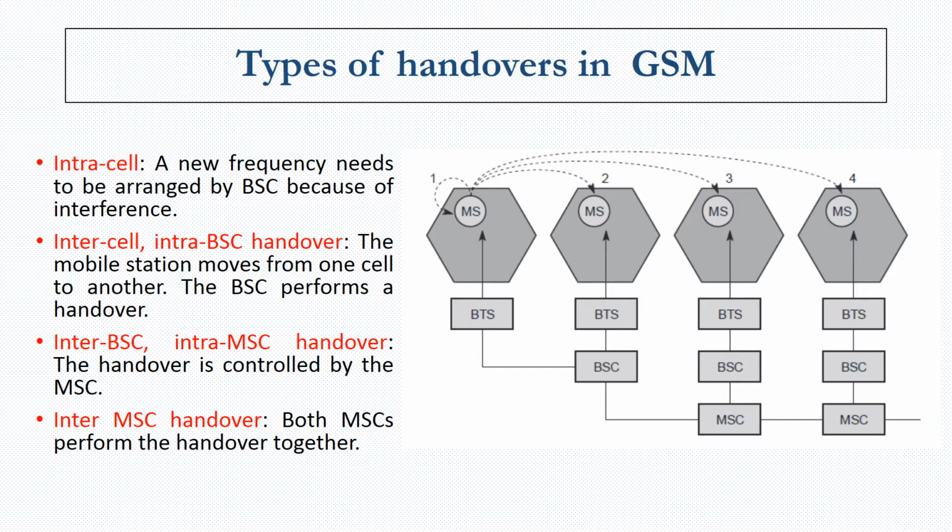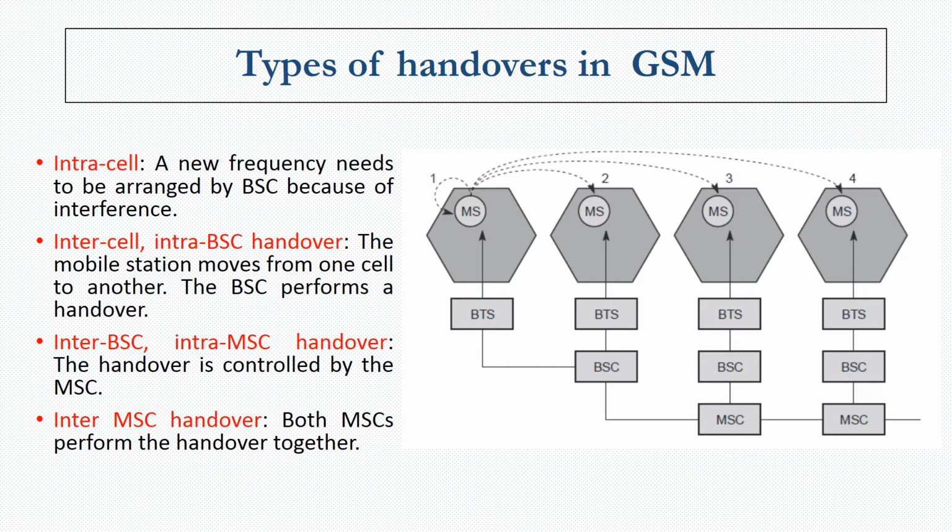In the third type of handover, the mobile station moves even further and switches from one base station to another, so it comes under the control of another BSC. That is the inter-BSC handover, from one BSC to another BSC.